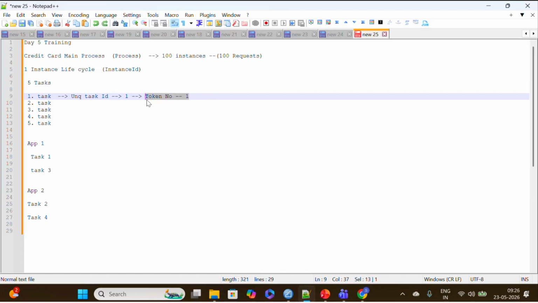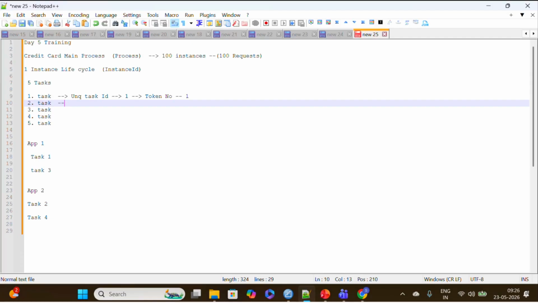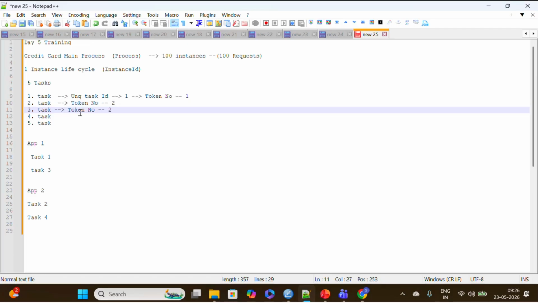Next, when task two is generated, it might be a system task, or any task, like a script task. We have different types of tasks, and I'll be explaining them. Any task, whether a system task, a user task, or a process, will get a token number generated, which is token number two. And again for the next one, token number three.